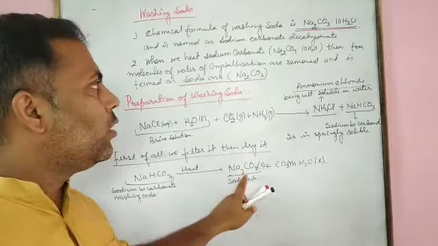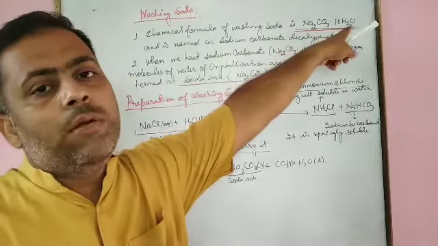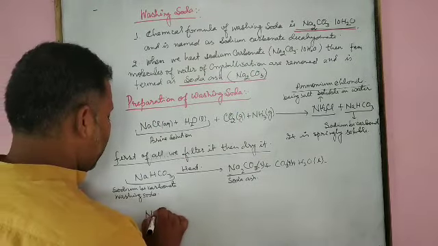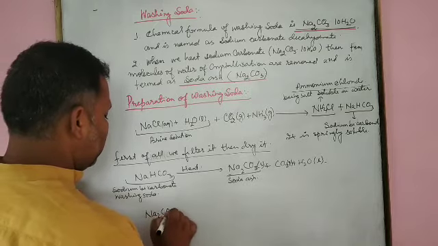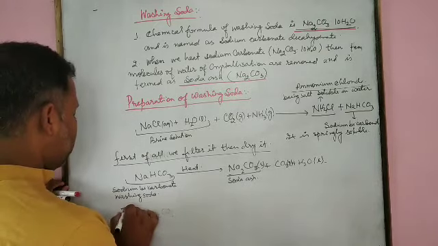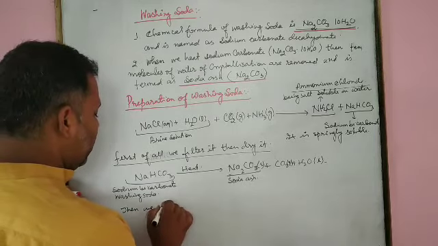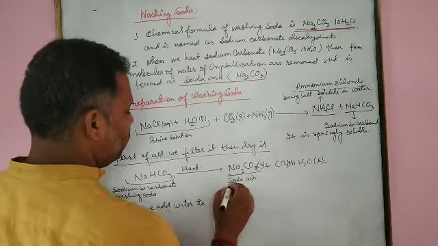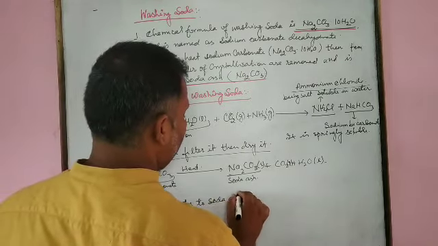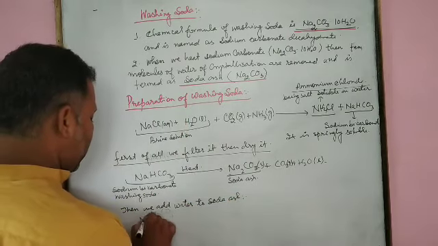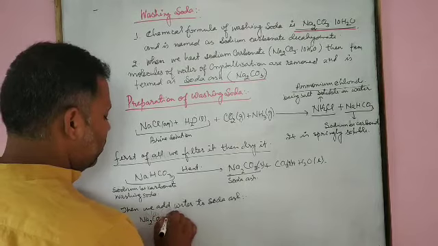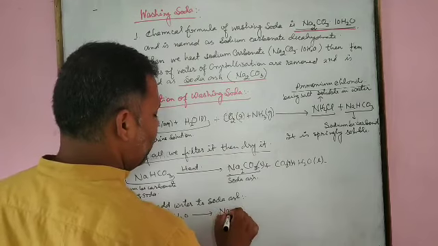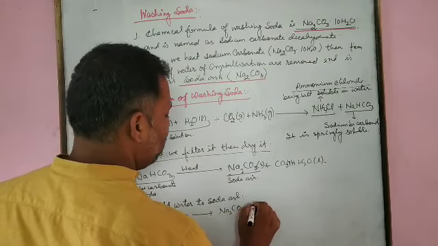When we add water to soda ash, Na2CO3, it is converted into Na2CO3 plus 10 molecules of H2O, that is Na2CO3.10H2O, known as washing soda.